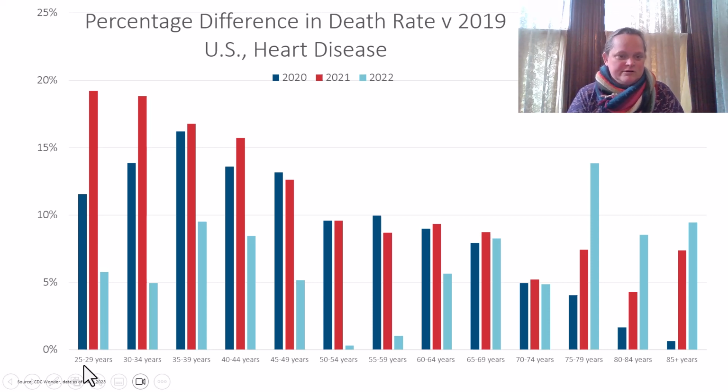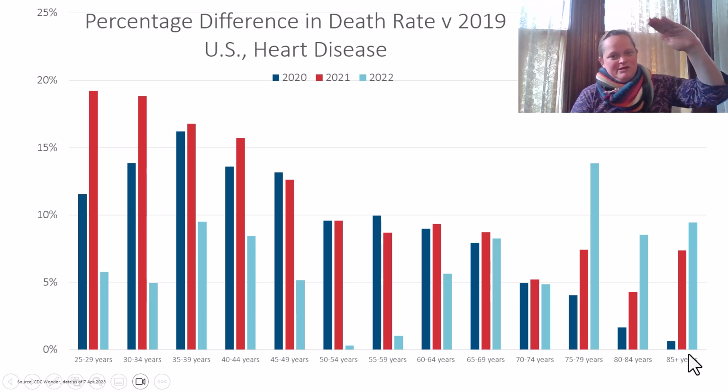So for 2020, the increase in heart disease death rate for the 25 to 29-year-olds is, I'm just eyeballing it here, about 12%, 11 to 12%. And then it's a little higher for 30 to 34. We see the highest increase for 35 to 39-year-olds, and then it comes down more or less.